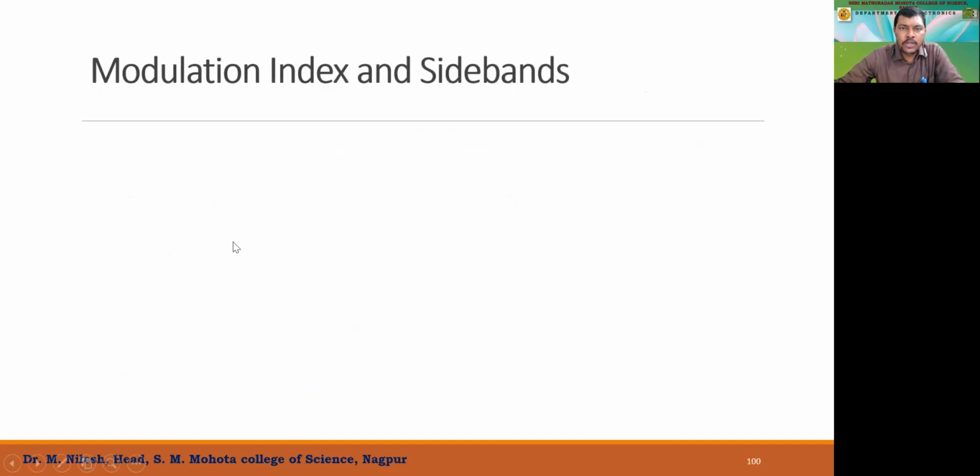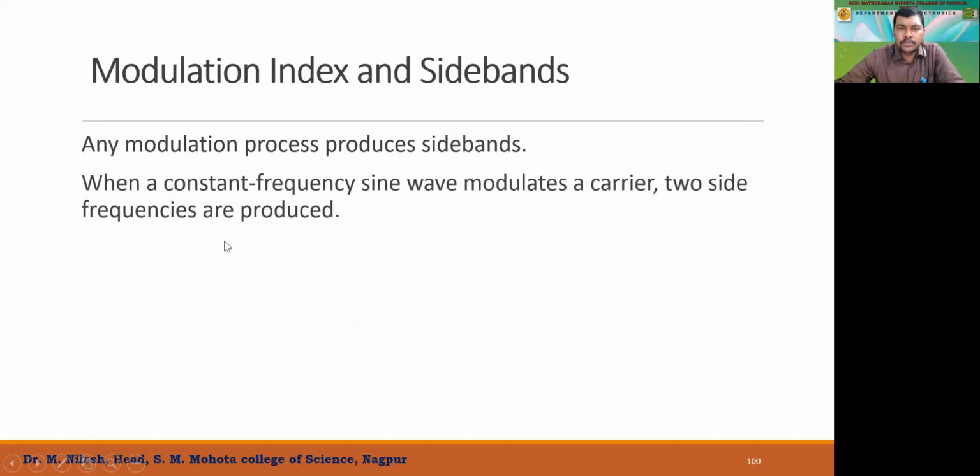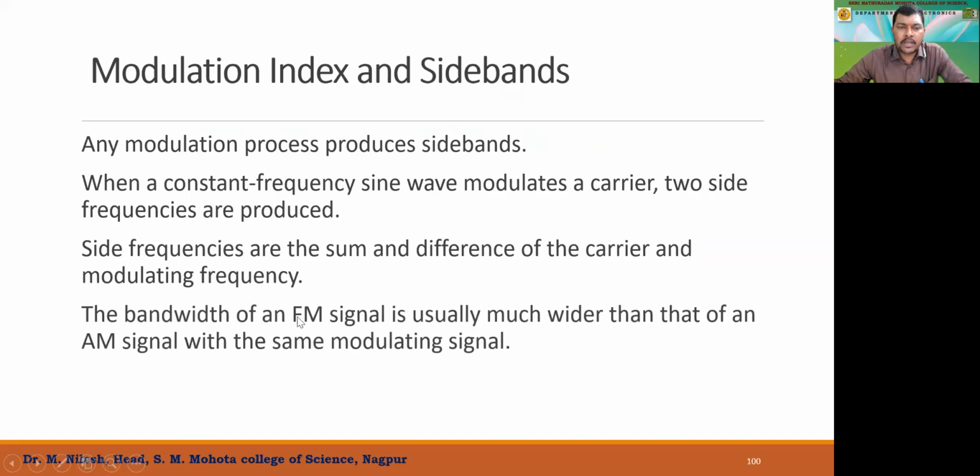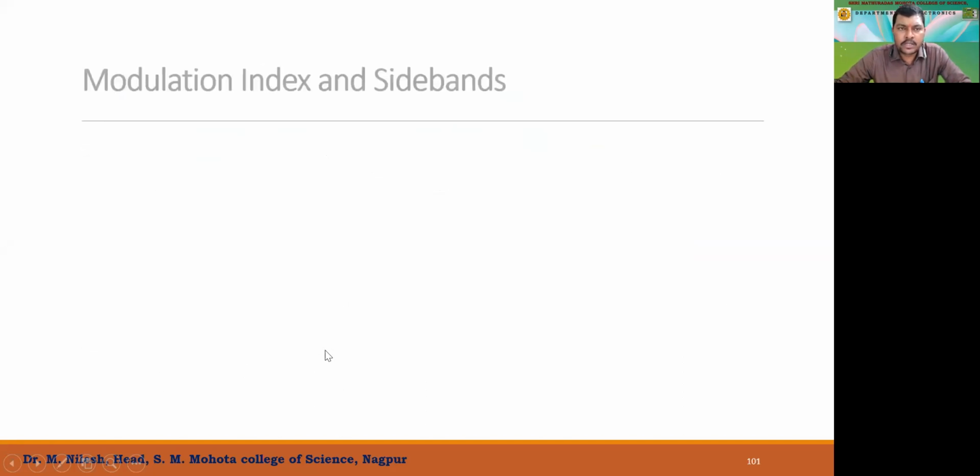Then modulation index: phase modulation will still have a modulation index. Any modulation process produces sidebands. So here also, as we have shown in amplitude modulation and also in frequency modulation, we have some sidebands along with the prominent central band of frequency. So when a constant frequency sine wave modulates a carrier, two side frequencies are produced. Side frequencies are the sum and difference of the carrier and modulating frequency, and the bandwidth of an FM signal is usually much wider than that of an AM signal with the same modulating signal, right?